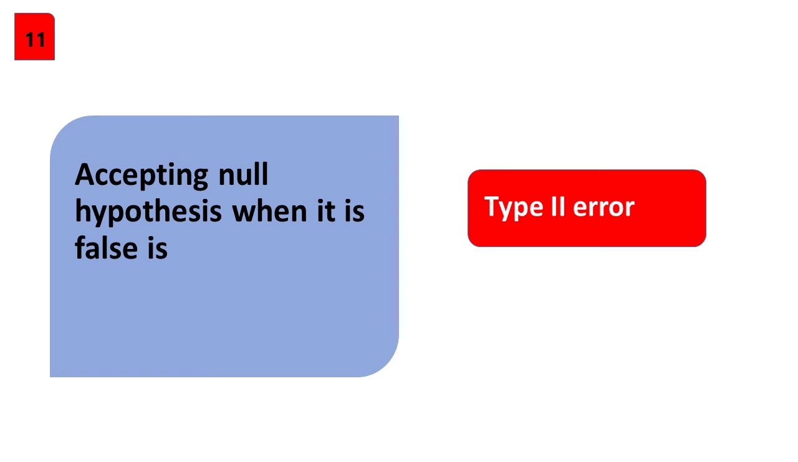Accepting null hypothesis when it is false is referred to as type 2 error. Accepting a null hypothesis when it is true or rejecting a null hypothesis when it is false are both correct. While, on the contrary, if you reject a null hypothesis that is true, it is referred to as type 1 error. Similarly, if you accept a null hypothesis that is false, it is referred to as type 2 error.